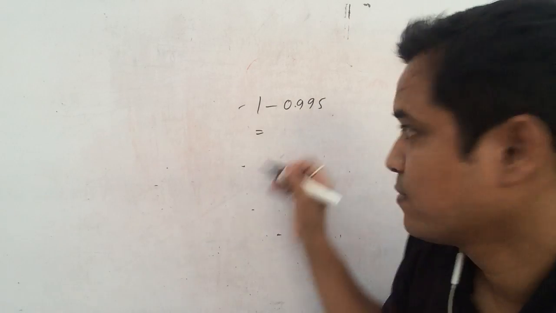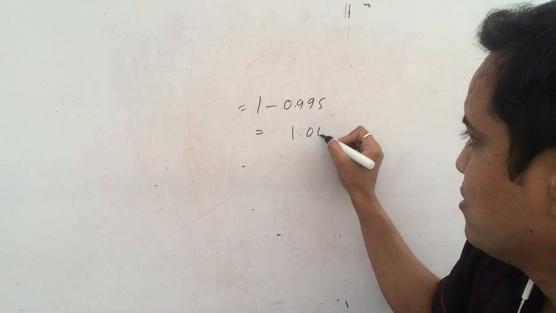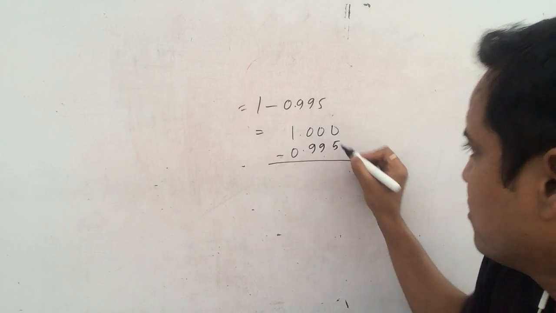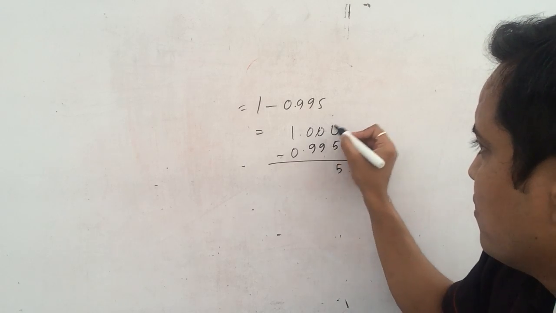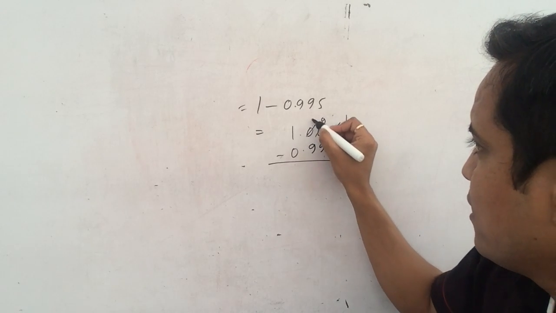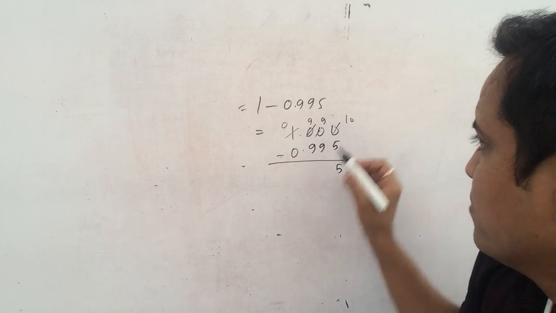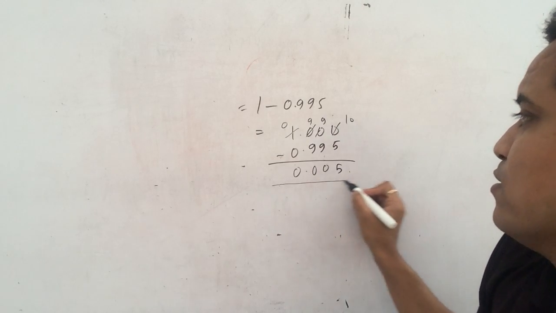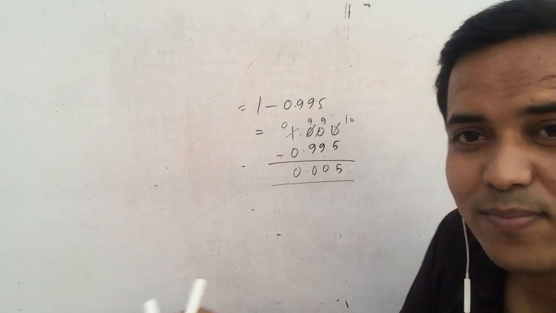All right, so how would you subtract it? 1.000 minus 0.995, subtract it like this. 10 minus 5 is 5. Then 9 minus 9 is 0, and 9 minus 9 is 0. So 0.005 is the answer.